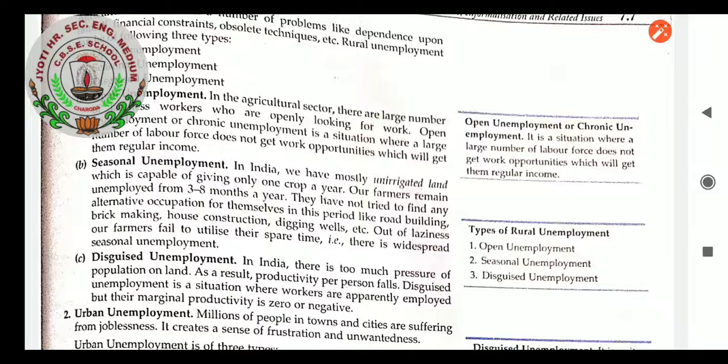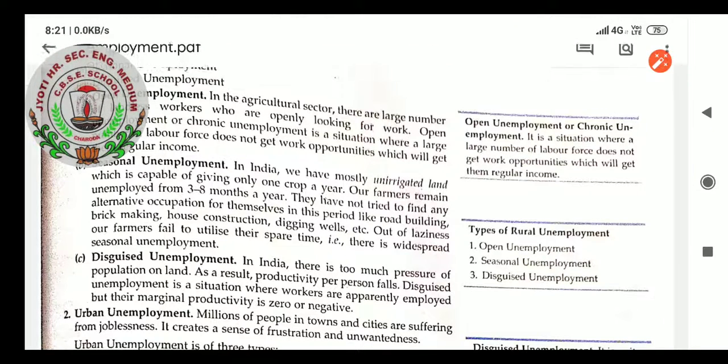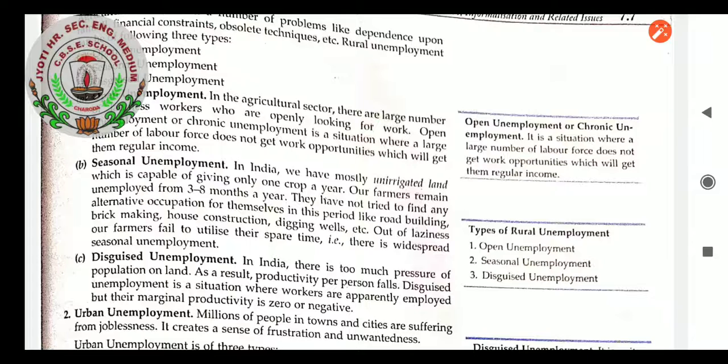Disguised unemployment. When we see, students, in India there is too much pressure of population on land. As a result, productivity per person falls. Disguised unemployment is a situation where workers are apparently employed but their marginal productivity is zero or negative.